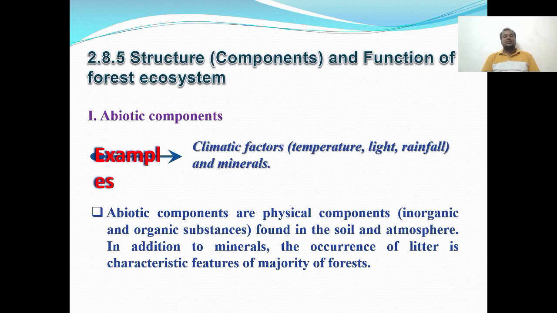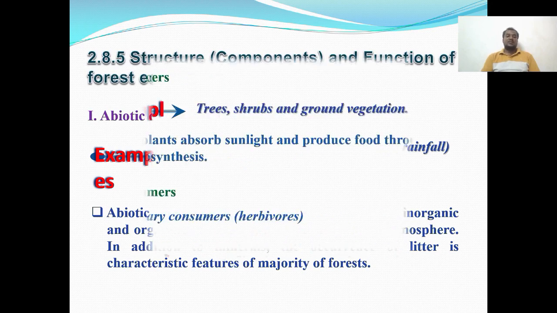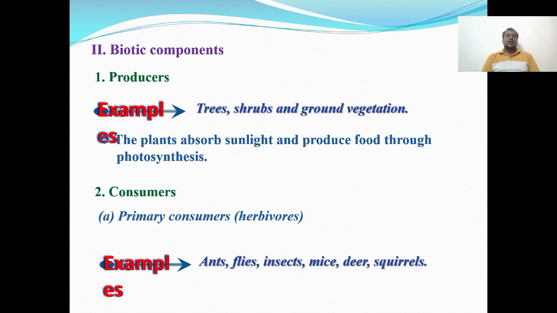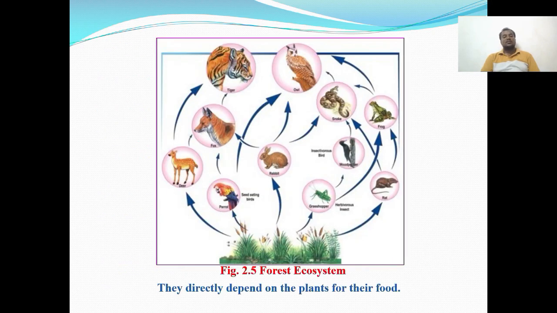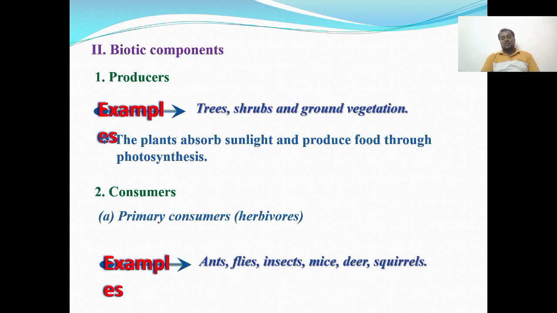Then structure and function of the forest ecosystem. The abiotic components are the physical components, found in the soil and the temperature. In addition to minerals, the occurrence of litter is a characteristic feature of the majority of forests. The biotic components are called producers. The plants absorb sunlight and produce food through the photosynthesis process, for example, trees, shrubs, ground vegetation. And then consumers, for example, ants, flies, insects, mice. These are the consumers.